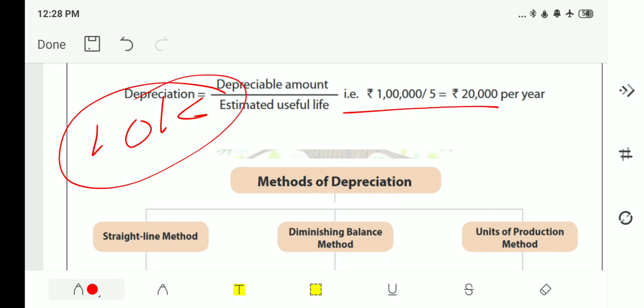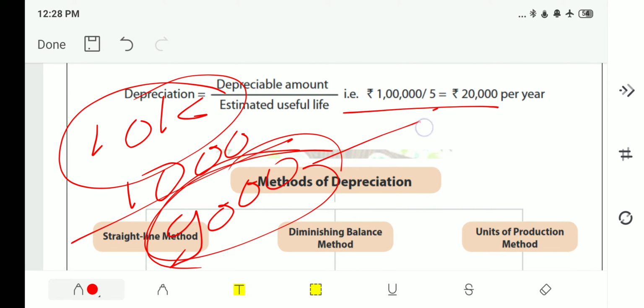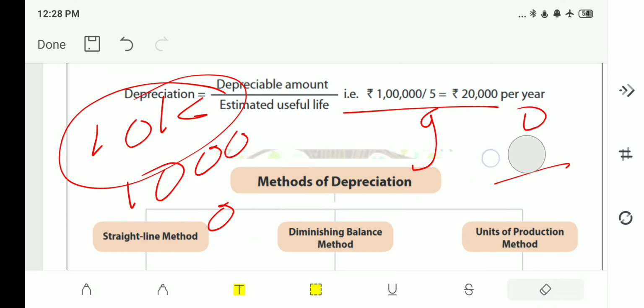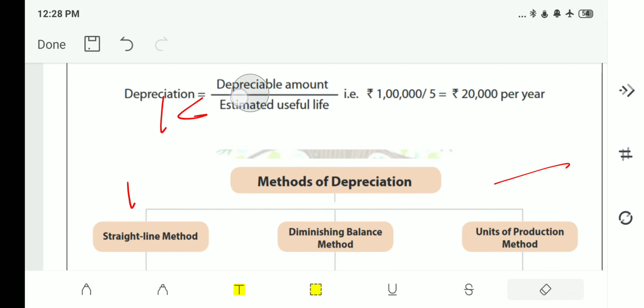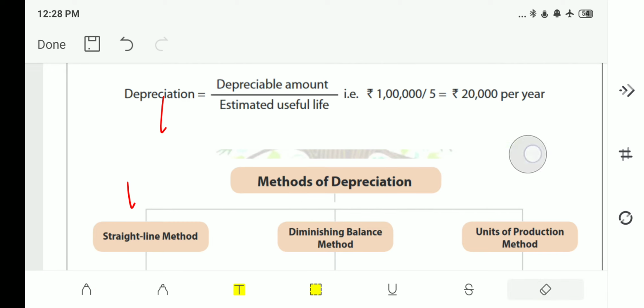And for the second year, see, if the depreciation amount is 1,000 rupees, then the remaining amount will be 9,000 rupees, right? Now, the depreciation for the next year will be calculated on this amount, this 9,000 rupees minus 1,000, okay, that will be 8,000. So, in this, you will get the graph in the downward format. Therefore, it is called the diminishing balance method or written down value method.